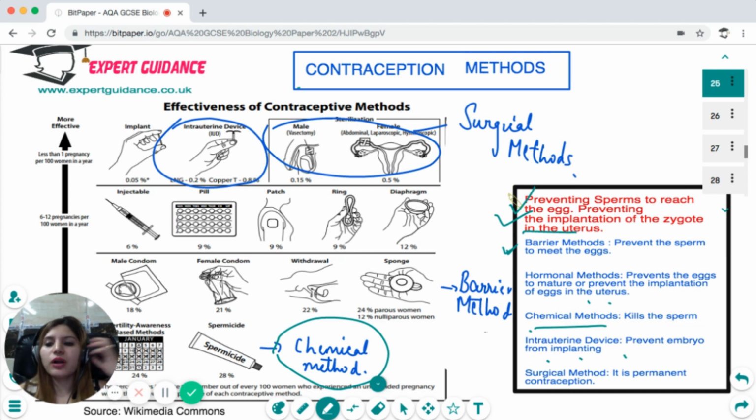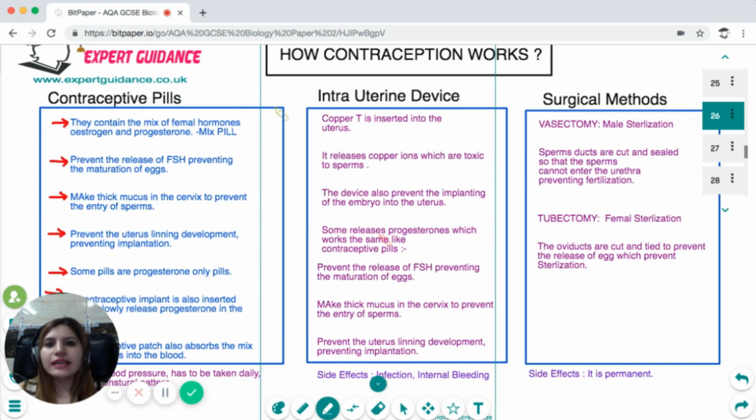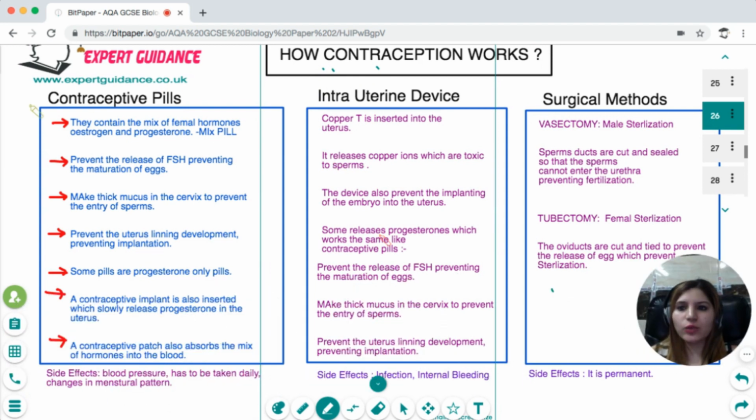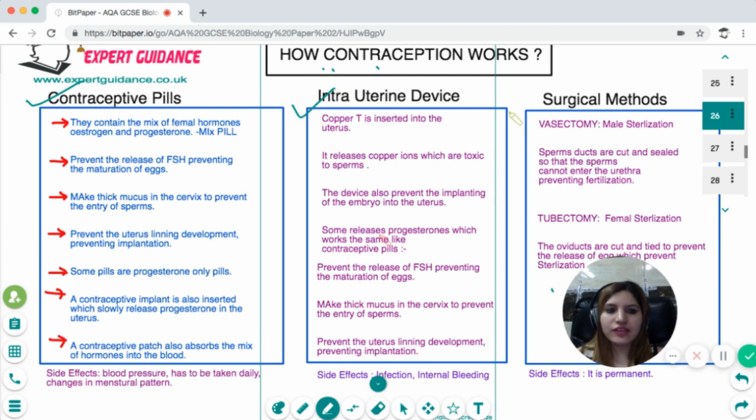Okay, so these are the various contraception methods, and they can come in a long note maker or a small question. So you should know what the various contraception methods are that we have. Next we have how contraception works. So in contraception, there are three major techniques involved: the contraceptive pill, the intrauterine devices, and the surgical method.